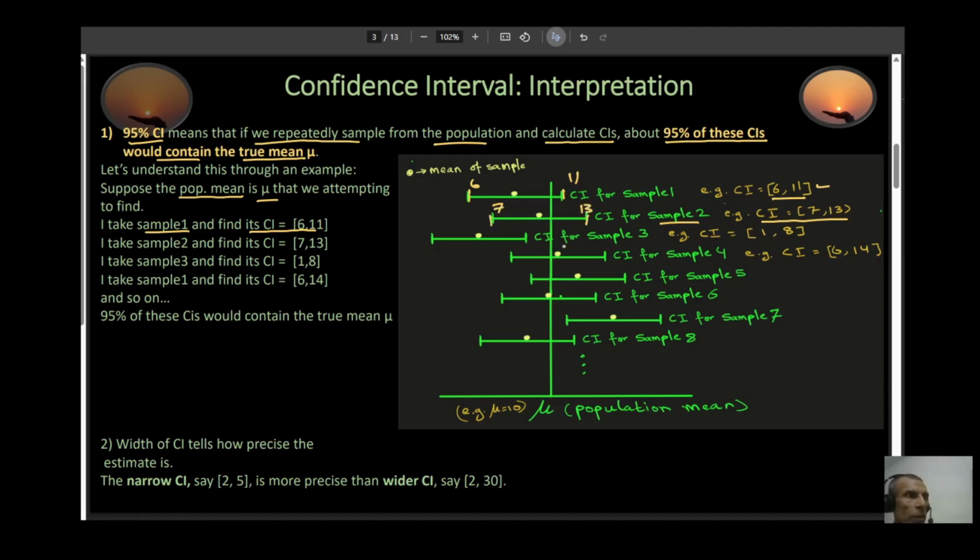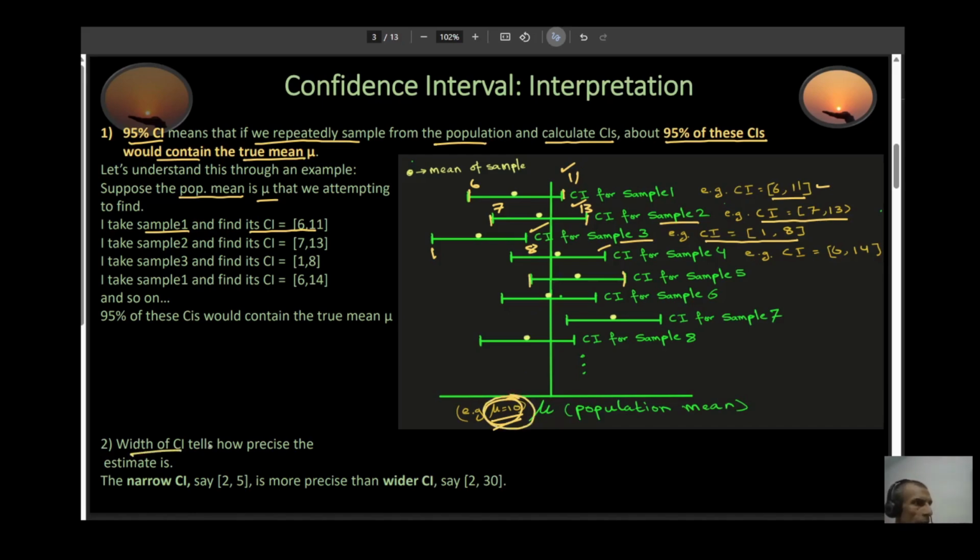All right. I do the same thing for sample 3. For sample 3, let's say my CI is 1 to 8. So this is 1 and this is 8. And I keep doing this for all the other samples. And assuming, let's say, your true population mean is 10, and you're trying to determine what it is, you don't know, but let's say it's 10. So what it means is that this number 10 is going to be present in 95% of these intervals. So if you check all these CIs, 95% of them are going to contain your true mean. That's what this statement means.